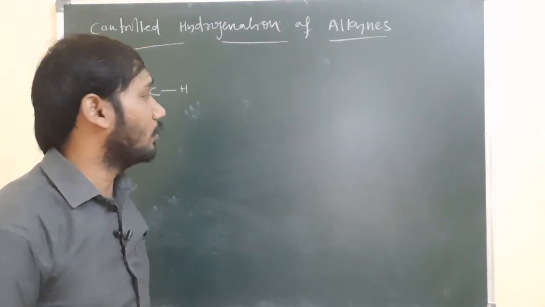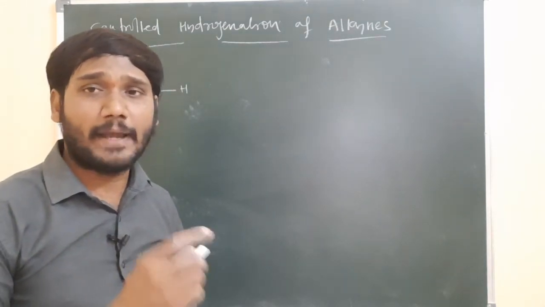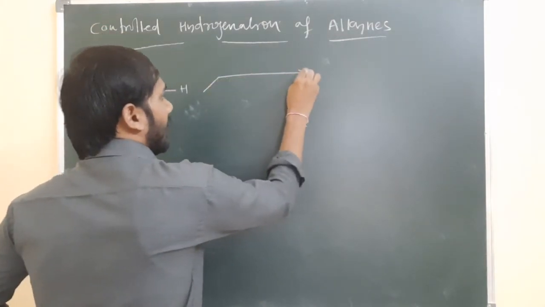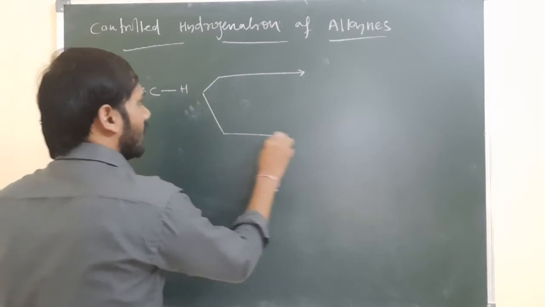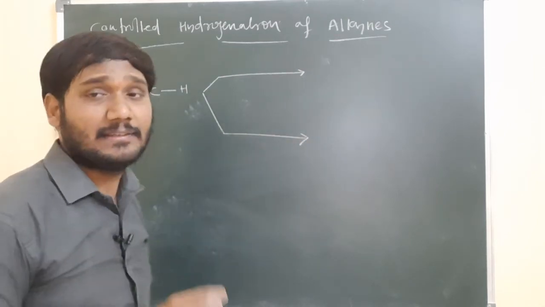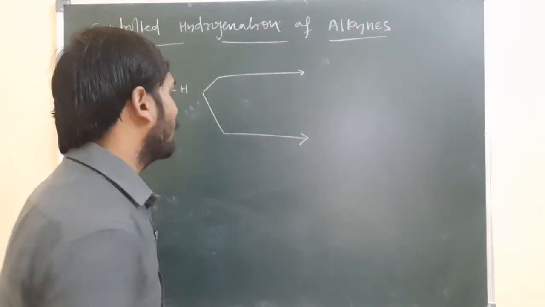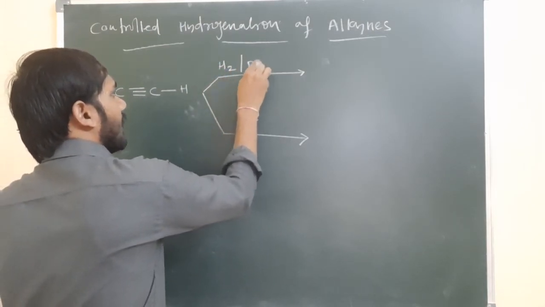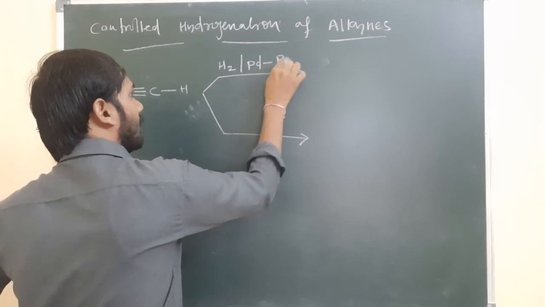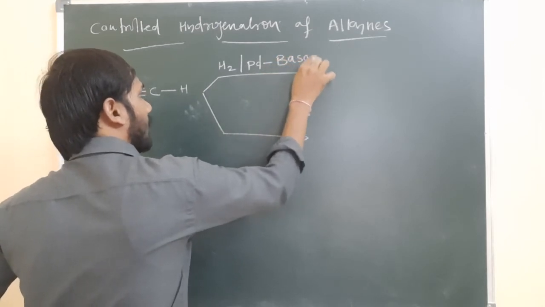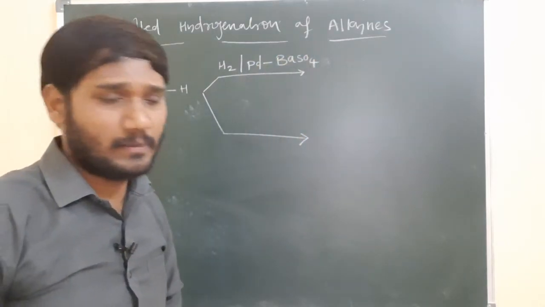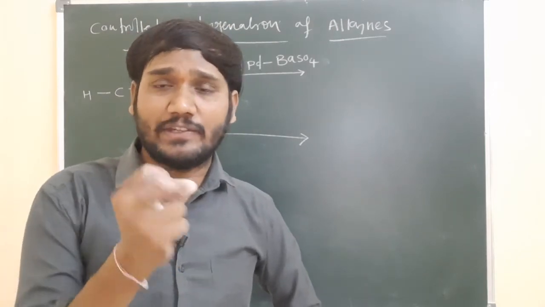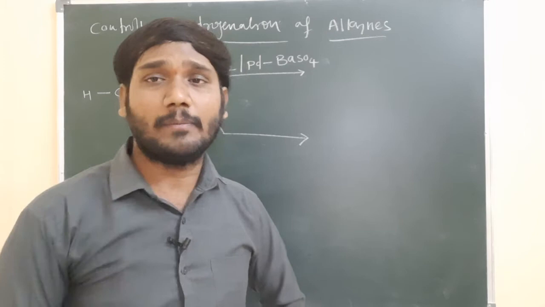Controlled hydrogenation we can do using two catalysts. One catalyst is called the Rosenmund catalyst, and the other is Lindlar's catalyst. What is the Rosenmund catalyst? We add hydrogen in the presence of palladium and barium sulfate. Simply, we can say it is a poisoned catalyst, meaning the catalyst activity is decreased by adding some other substances.